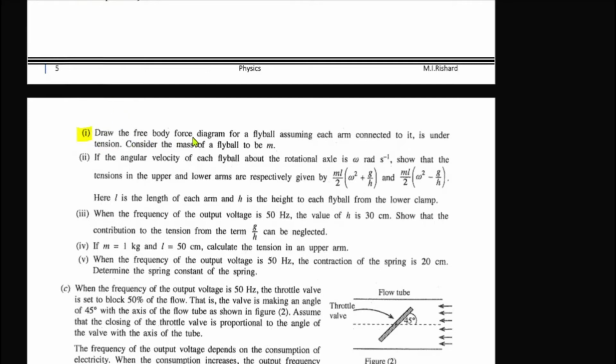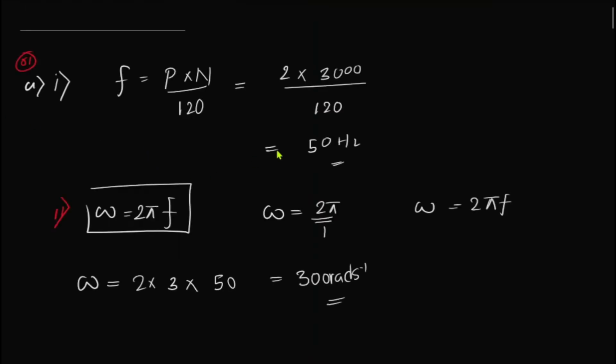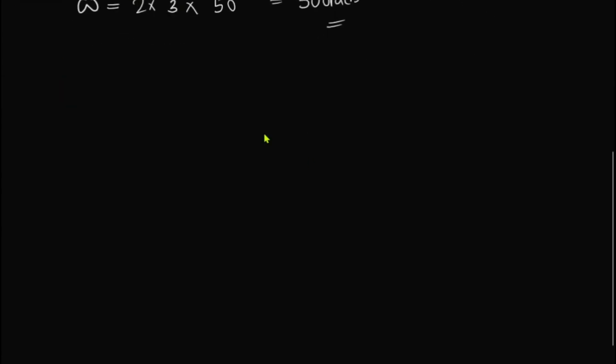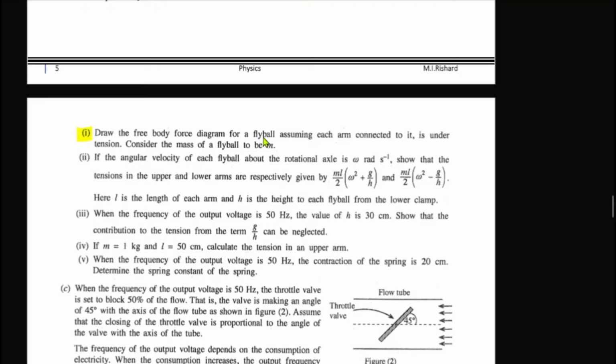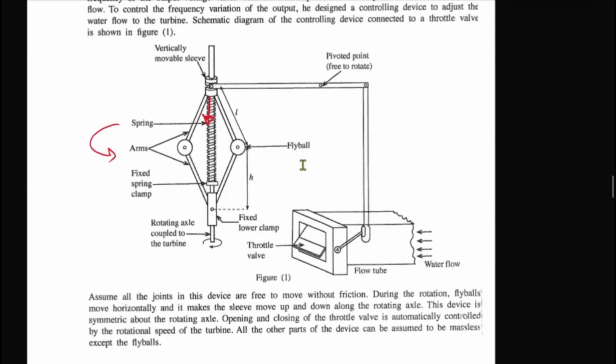Draw the free body force diagram for a fly ball, assuming each arm connected to it is under tension. Consider the mass of the fly ball to be m, right? So this is B part question number 1. Okay, this is the fly ball. So what's the fly ball, guys? If you see, this is the fly ball, right?